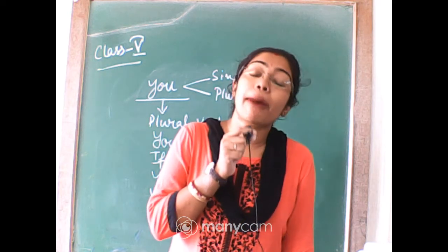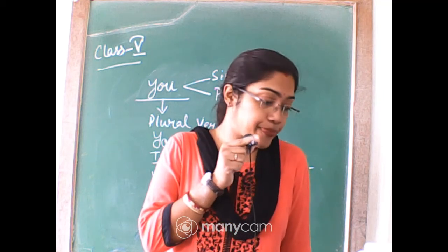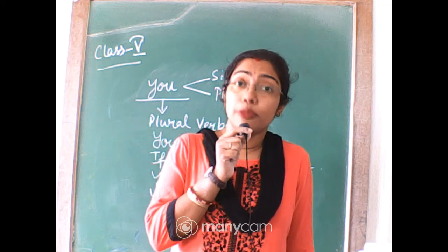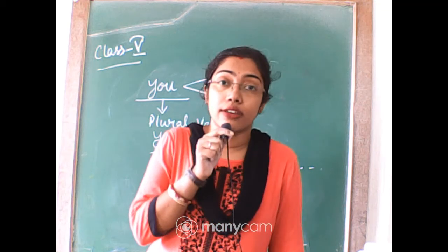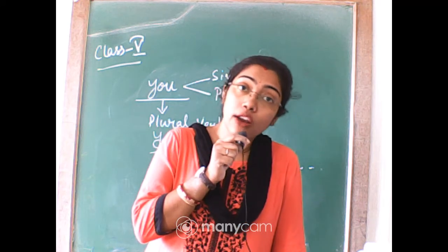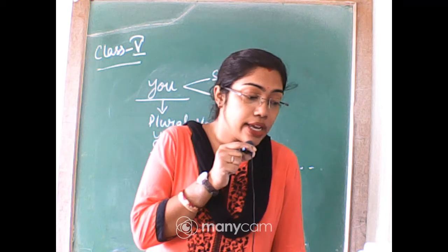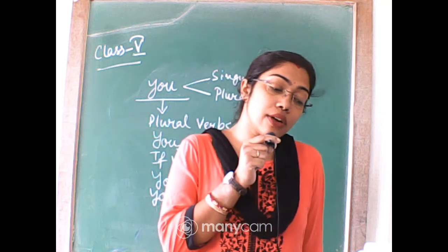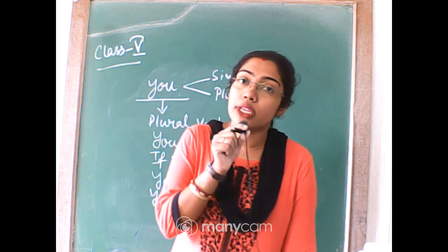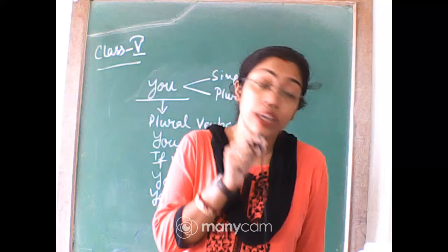If it is in the past tense, we will use was. Okay. But the plural of I is we. So when we are using we, we are using are or were. That is the plural verb. Next, for you, I have said already, whether it is singular or plural, you will always be using the plural verb. So you are, or you were.